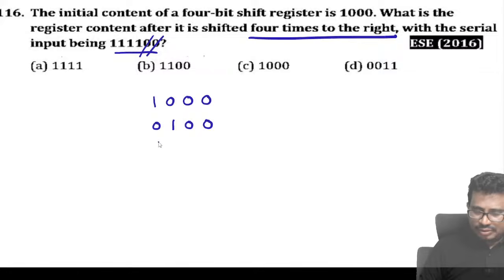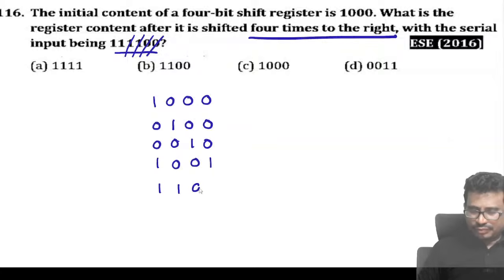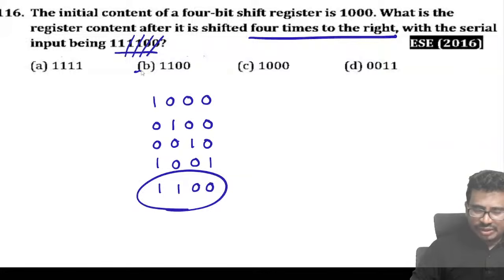Next one is 0 0, so this is 0 1 0. Next, which is 1, gives 1 0 0 1. Next, 1 1 0 0. So this is the content that will come.